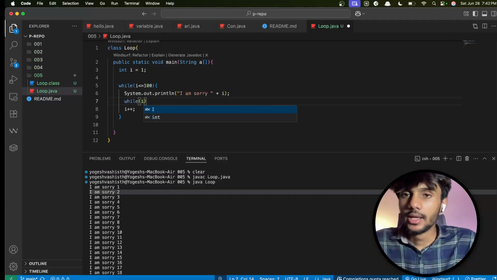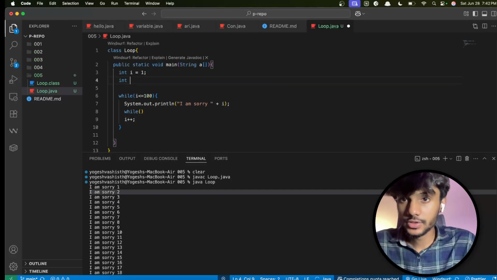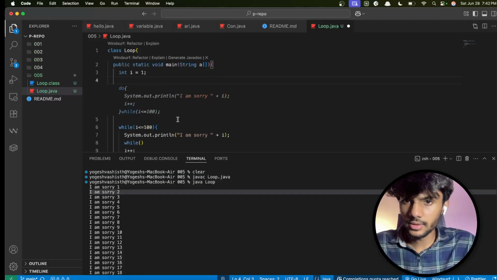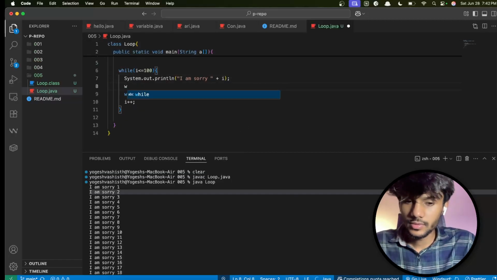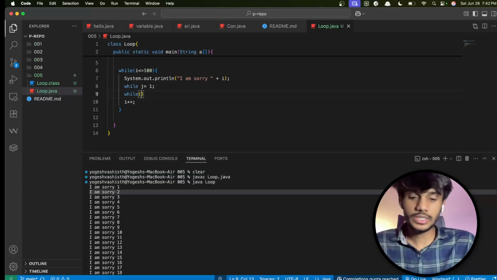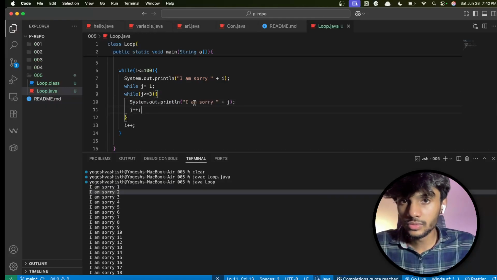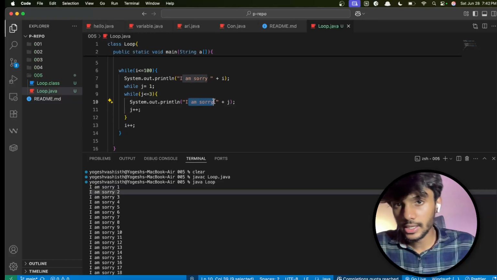So what I'll do, I'll introduce j. So let us introduce int j here, while j equal to 1. These are random examples that come to my mind. I do not prepare for these examples. While j is less than or equal to 2, do it's okay.